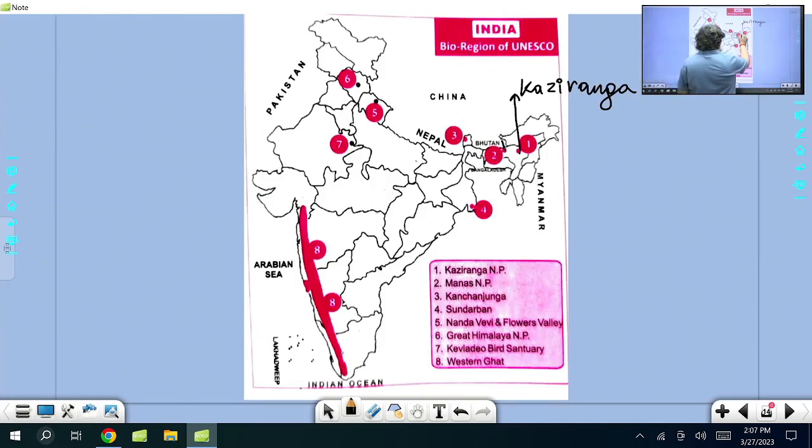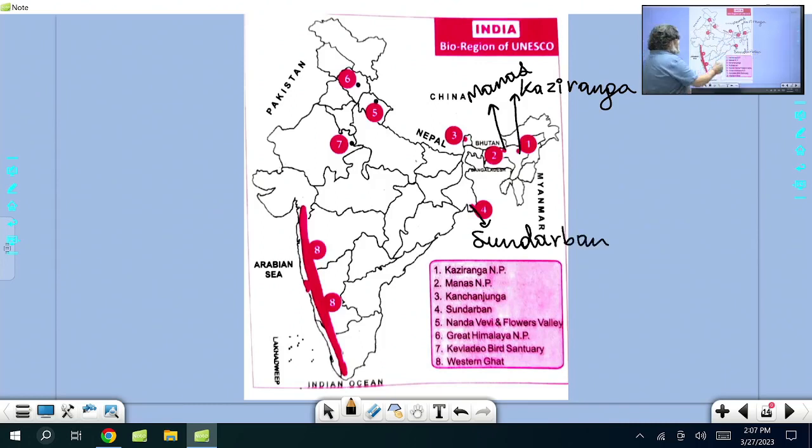Then Manas, World Heritage Site. Then Sundarban. Then Kanchenjunga, Sikkim.